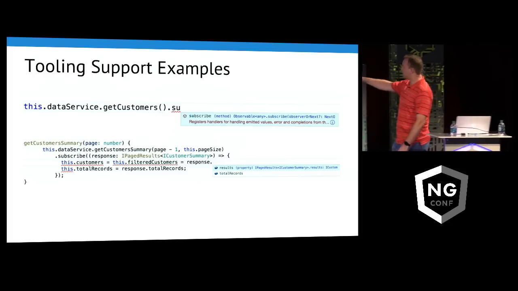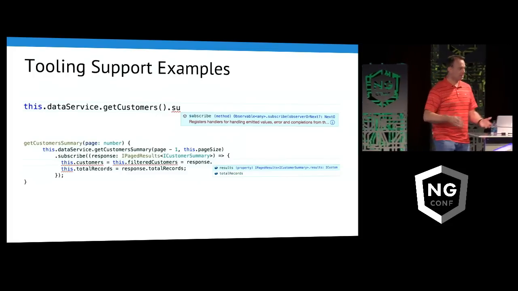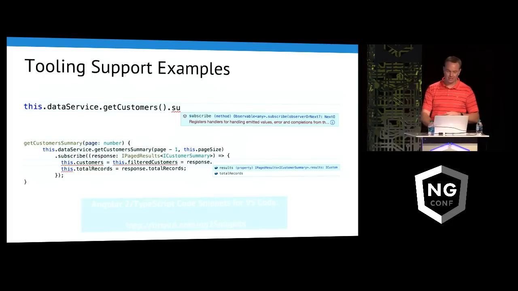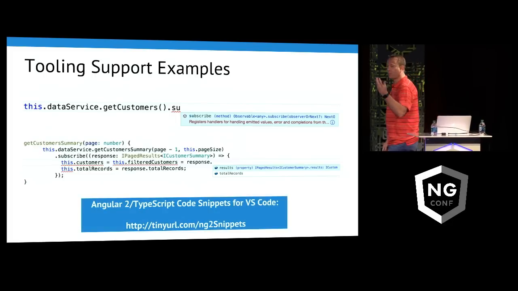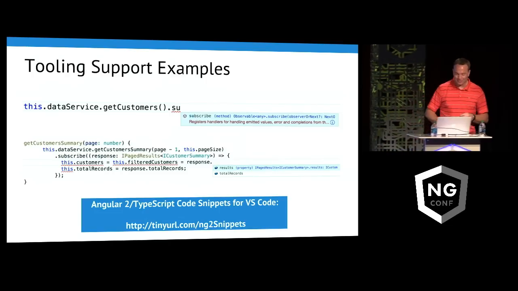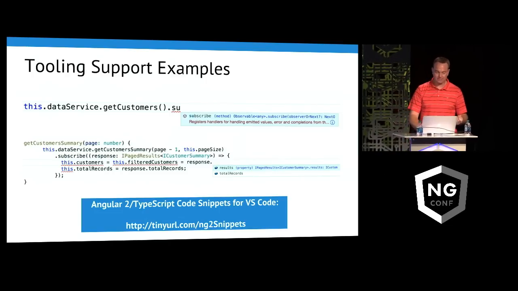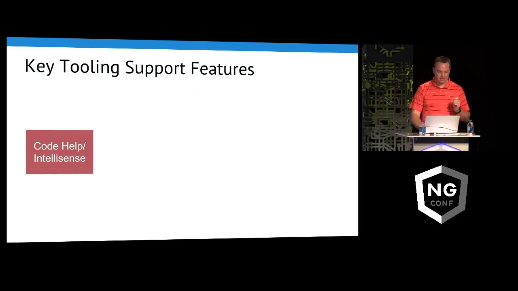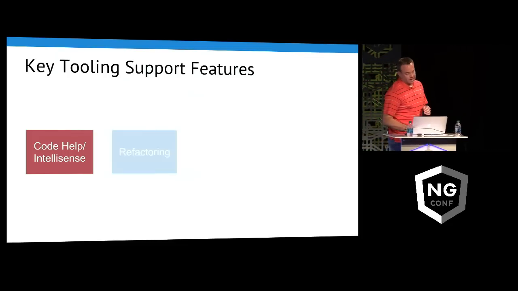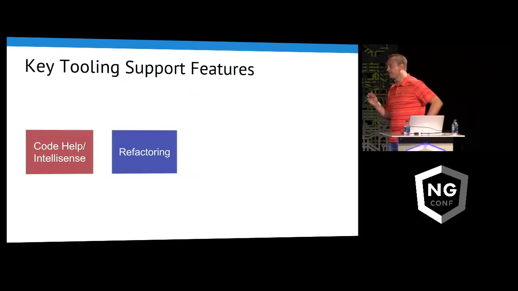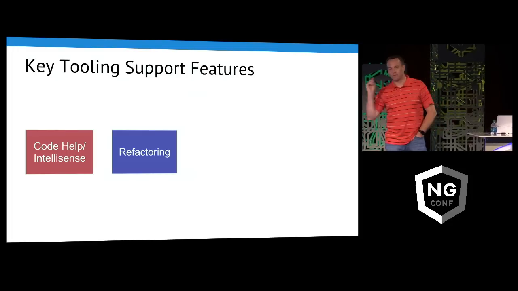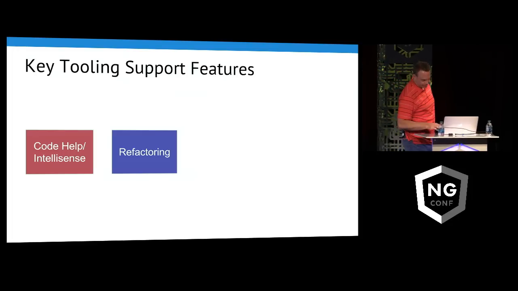Here's one as I type. Notice response dot, and I'm able to get to very specific information about what I'm going to get back. John mentioned some code snippets this morning. I have some as well. They're very similar, with different prefixes that I use to do a lot of this. And so when it comes to TypeScript, you really don't have to type as much. Some of the cool features: code help, IntelliSense, really nice. Refactoring, this is awesome. If you've done the lovely global search and replace and went, oh crap, I really screwed that up, revert. That's where you hope source control is working well that day.